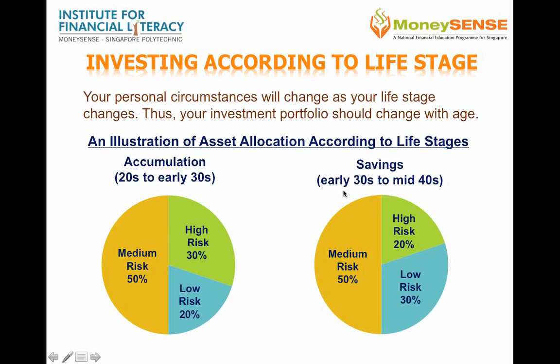This is typically from the early 30s to mid 40s. Notice that in this stage, the amount of risk that is typically taken decreases. So for example, in the saving stage, you might put 20% in high risk investments and 30% in low risk and the rest in medium risk investments.